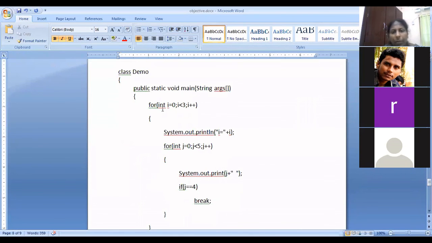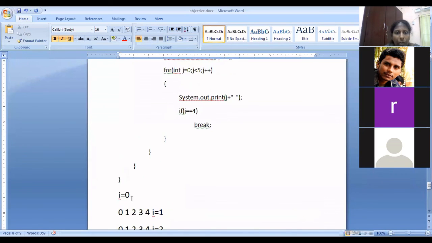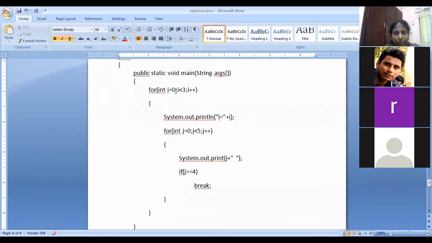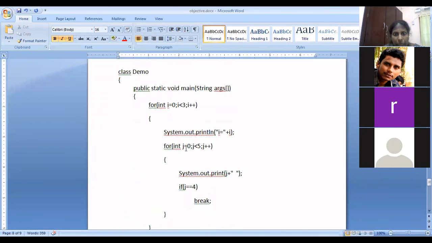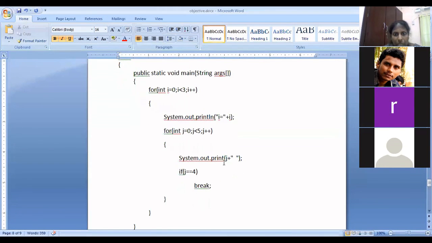Class demo, public static void main, String args, i equal to 0, i less than 3, i++. System.out.println(i). So when i is 0, first it will print i equal to 0. Then j equal to 0, j less than 5. So first it will print j value 0 and give a space. It is not 4, so it will go to j, 1 space, 2 space, 3 space, 4 space it will print. 4 equal to 4 means break.